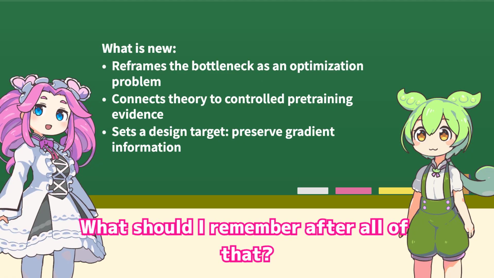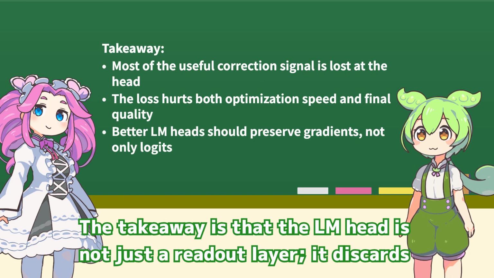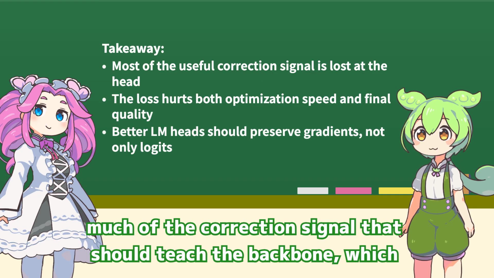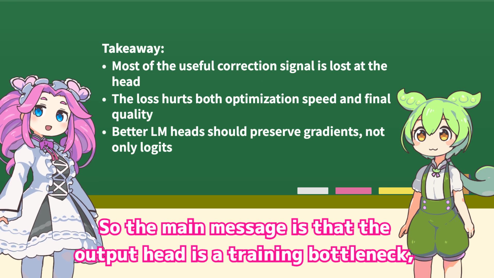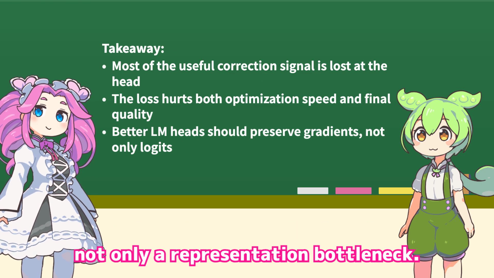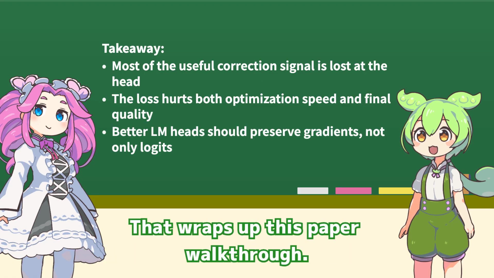What should I remember after all of that? The takeaway is that the LM head is not just a readout layer, it discards much of the correction signal that should teach the backbone, which slows training, hurts quality, and motivates new head designs. So the main message is that the output head is a training bottleneck, not only a representation bottleneck. That wraps up this paper walkthrough.